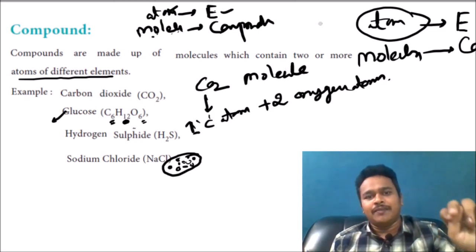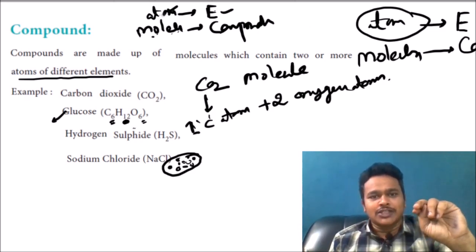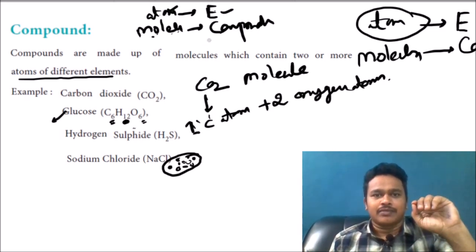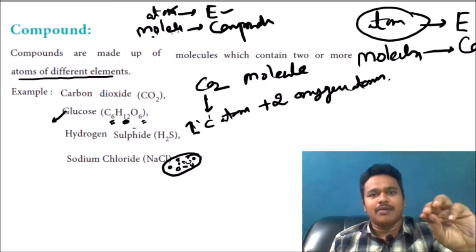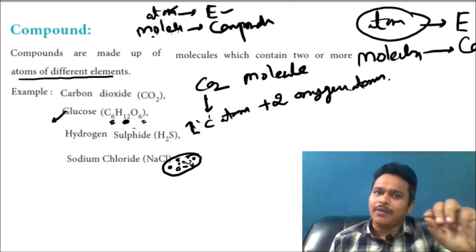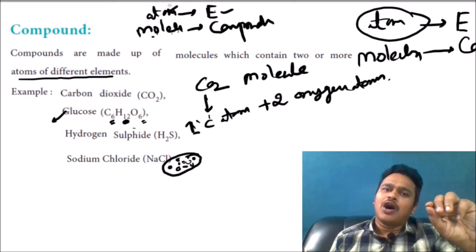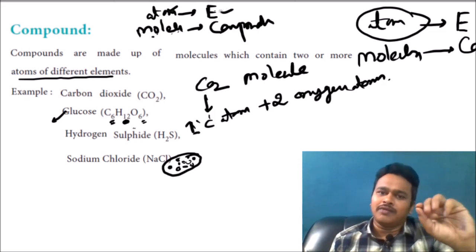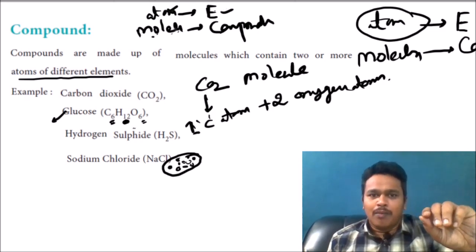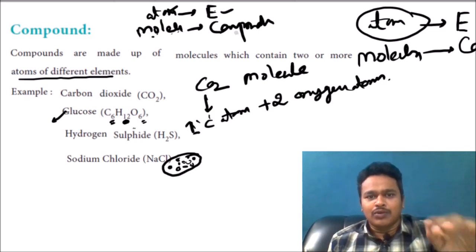Shortly, I will tell: atom and element are the same. Atom is the smallest particle of an element. All the atoms combined give an element, of similar type. All should be copper atoms, then copper element will come. All should be gold atoms, then gold element will come. Molecule and compound are both the same.